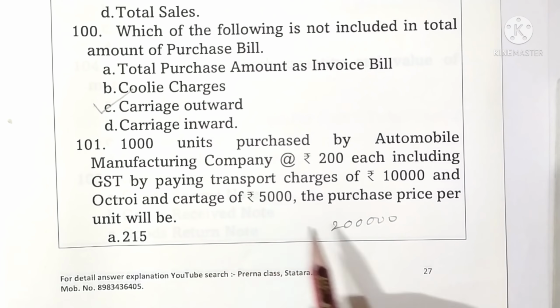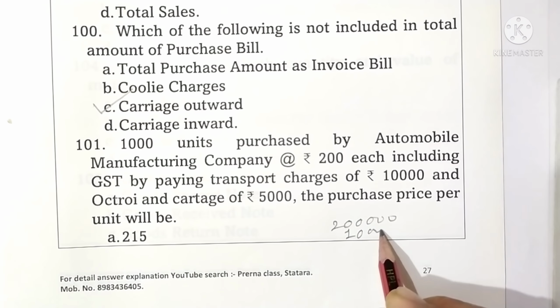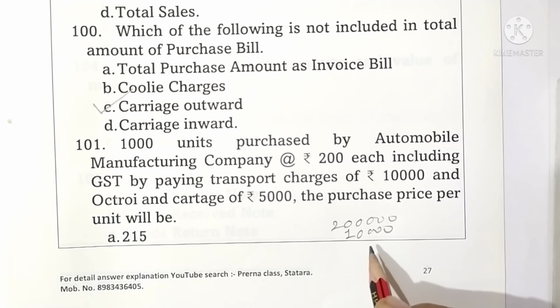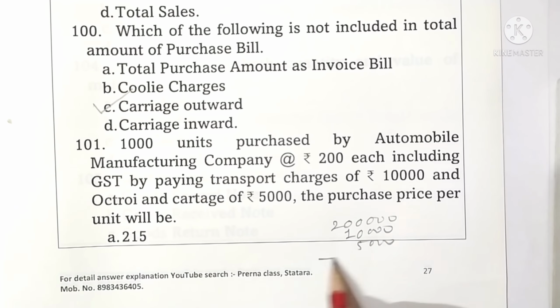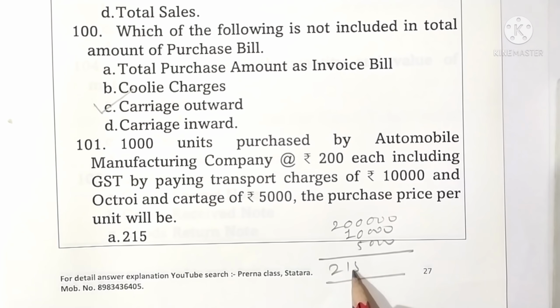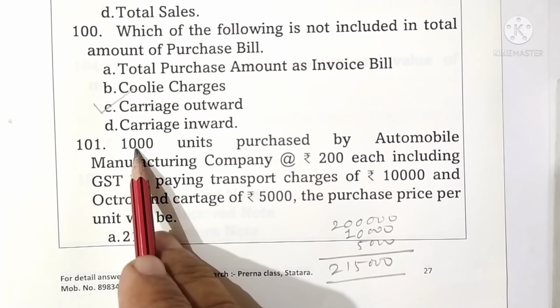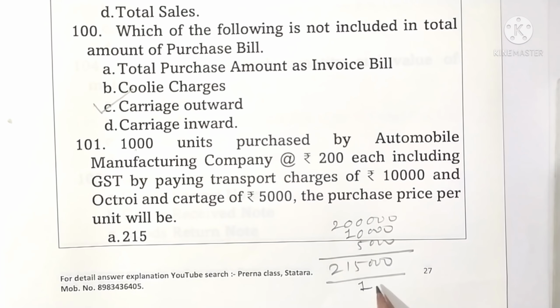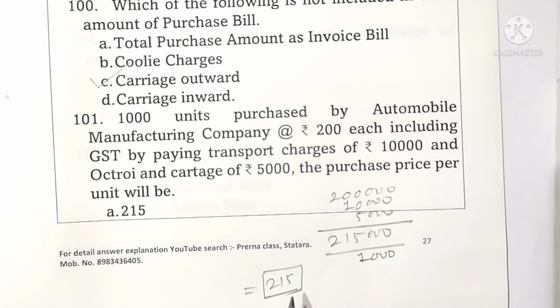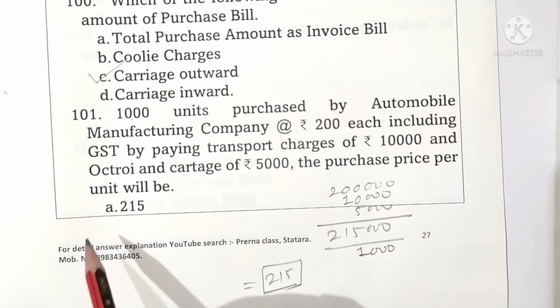Then transport charges rupees 10,000, it will be added. Then octroi and cartage, it also will be added. And total amount will be 2,15,000 for 1000 units, then again we have to divide by 1000. And answer comes rupees 215. This is the purchase price per unit. See in answers, option A is correct one.